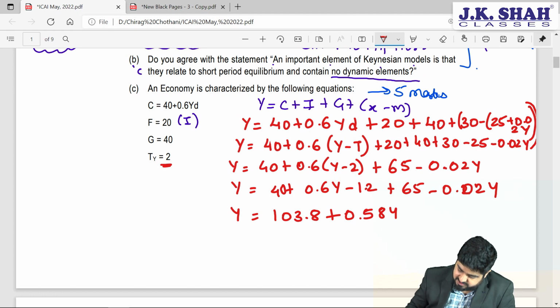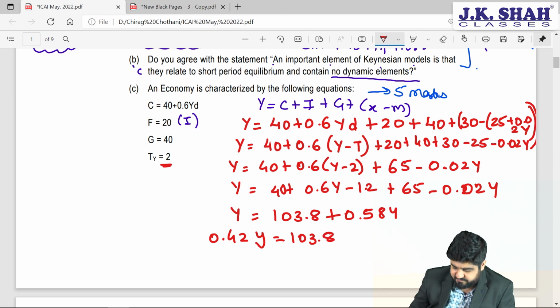This will go on the left hand side. So Y minus 0.58Y, that is 1 minus 0.58, it is 0.42Y is equal to 103.8.